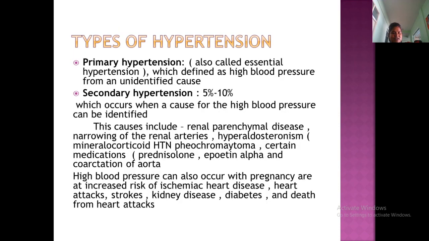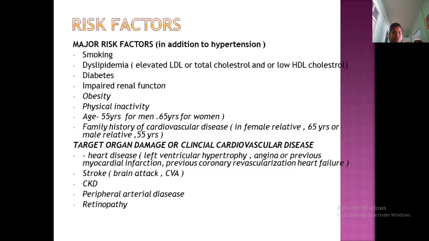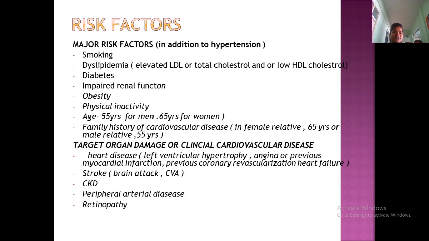Renal parenchymal disease, renal narrowing, hyperaldosteronism, pheochromocytoma. If there is an alteration in the renin-angiotensin mechanism, he may land up in hypertension. I think you know what the renin-angiotensin mechanism is.